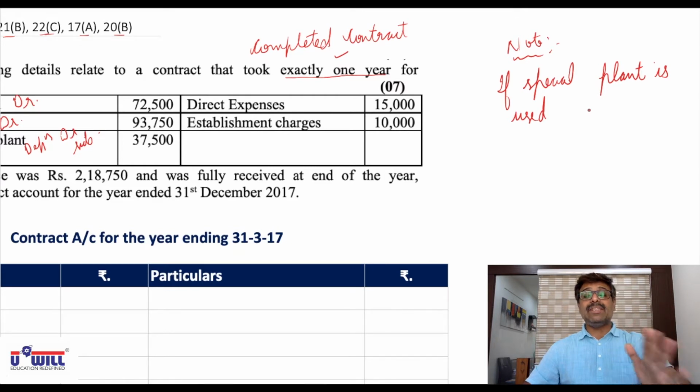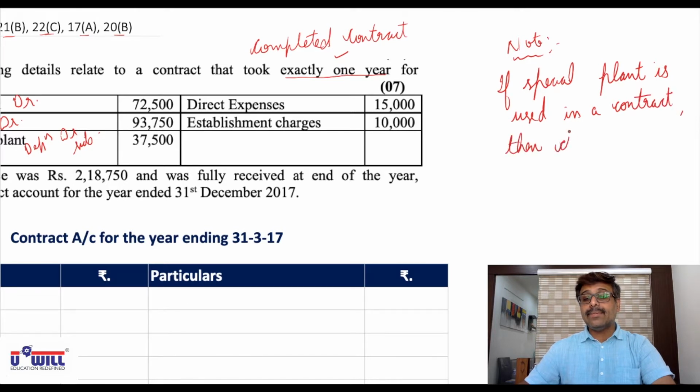So directly depreciation itself you will show on the debit side. So if special plant is used in a contract, then directly depreciation will be recorded on debit side.